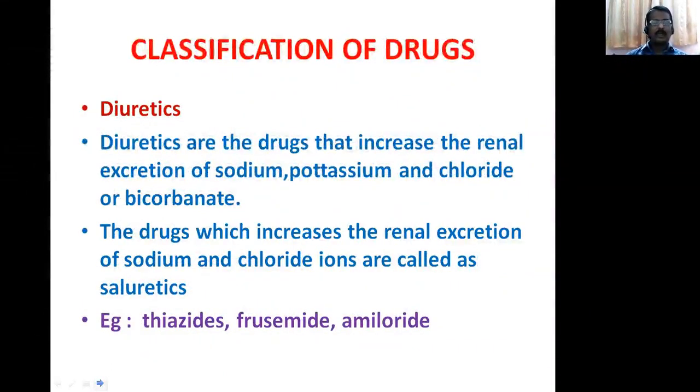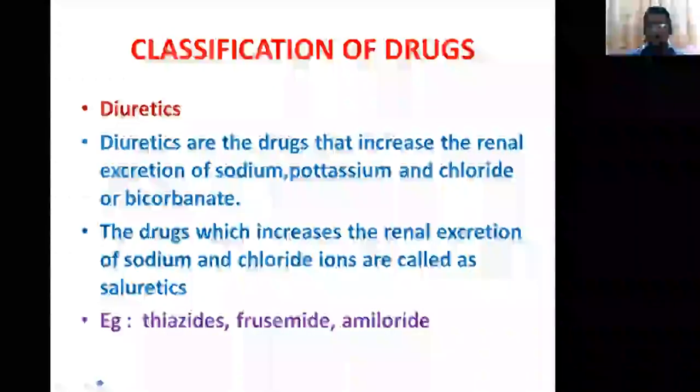Diuretics. Diuretics are the drugs that increase the renal excretion of sodium, potassium, chloride and bicarbonate. I mean, they increase urination. The drugs which increase the renal excretion of sodium and chloride ions are called saluretics. Examples: chlorothiazide and furosemide. Furosemide is a loop diuretic, and amiloride. These are diuretics.